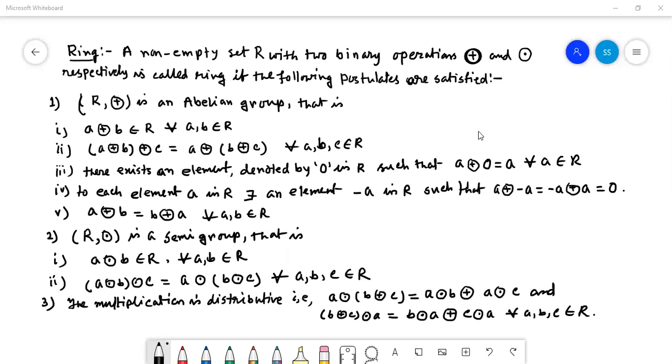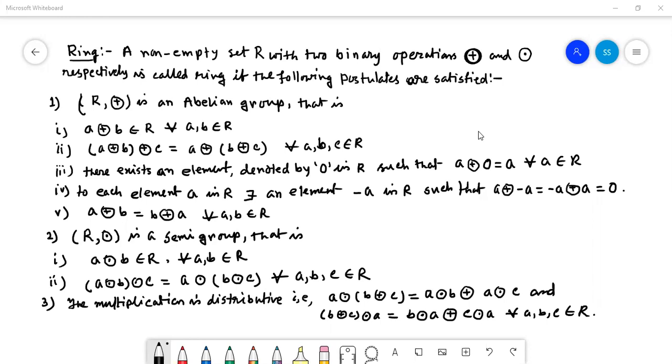Is my screen visible to all? Is my screen visible to all? Yes, sir. Okay.